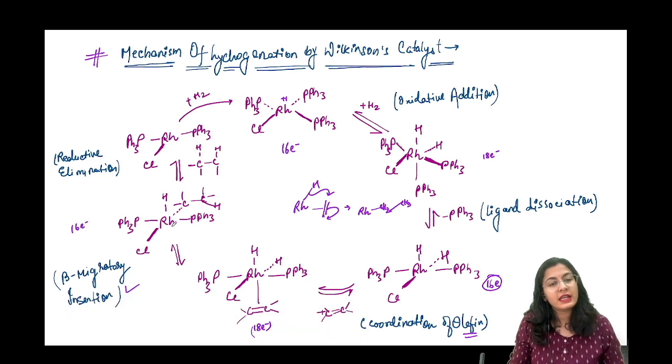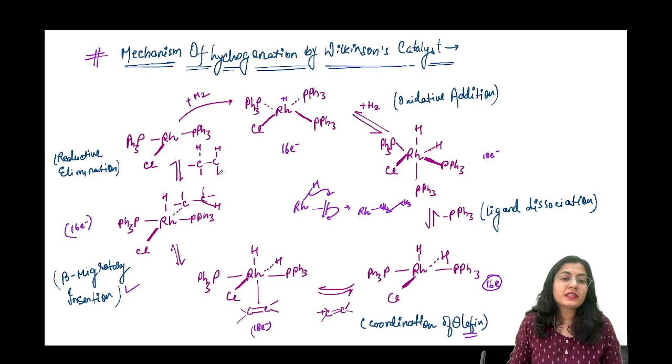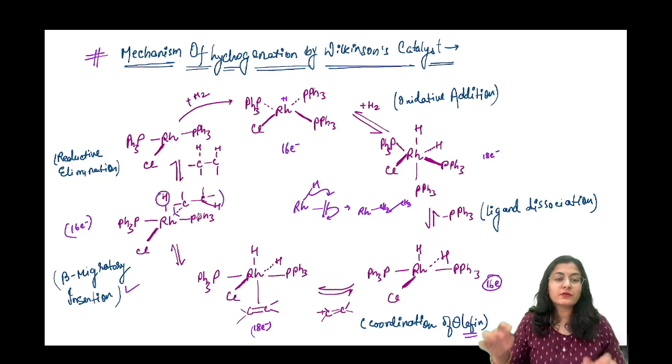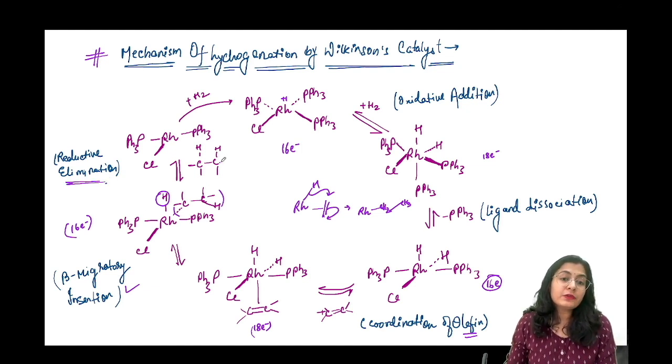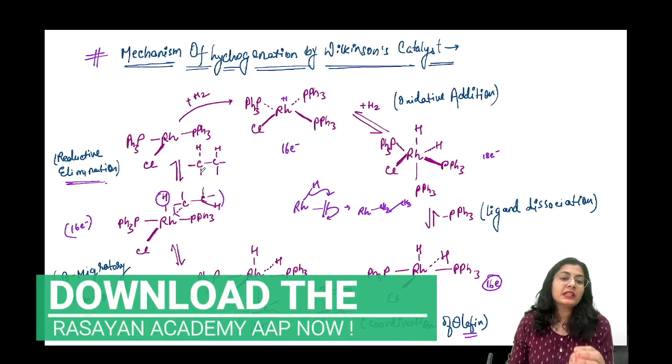Let's see once. All right, alkene coordinated, jumped, 16 electron. Now one more reductive elimination has to happen. You see, this hydrogen and this whole carbon species is going to remove together by doing a reductive elimination, and that will completely give you this saturated molecule. ये पूरा saturated molecule बन के निकल जाएगा, and this is the species that you have got.